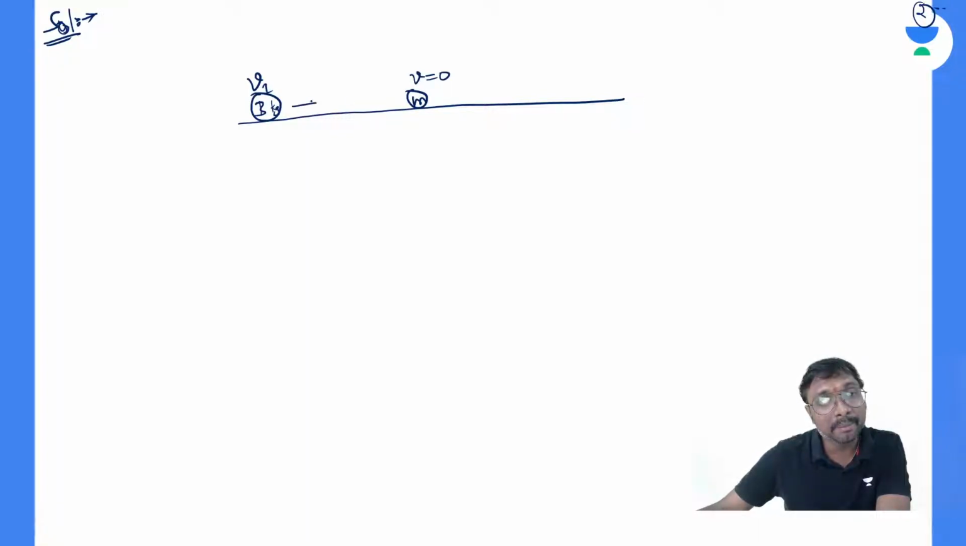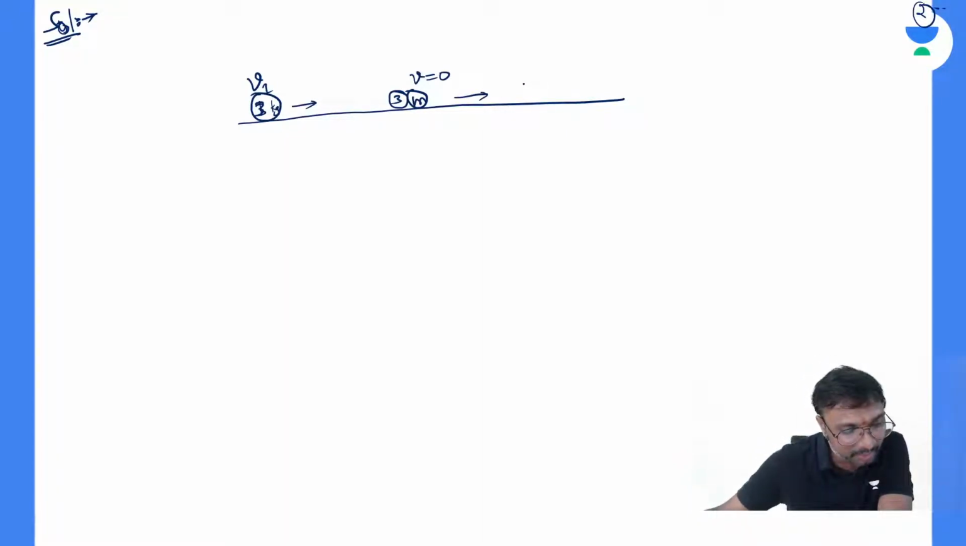And that 3 kg ball has come here and collided with this m. And after that what happens? Both together they are moving, if you just observe.